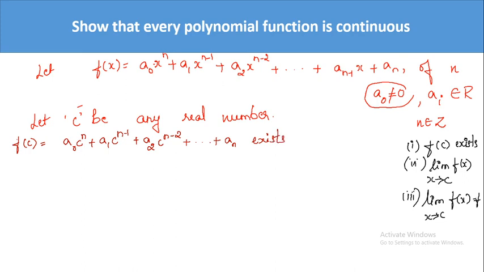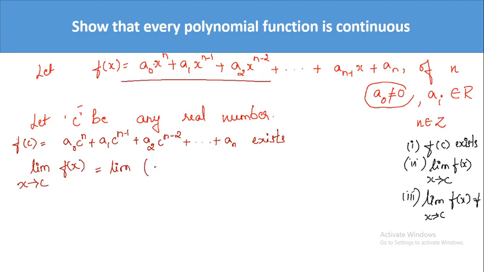What is the second thing? You have to check what is the limit of f of x. Here the function does not change. Function is always the same. So what do we have to find? We have to find the limit. So limit f of x as x tends to c is equal to the limit. What is f of x? f of x is the given function.